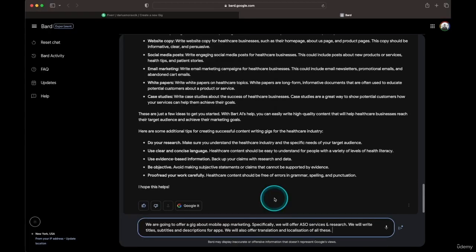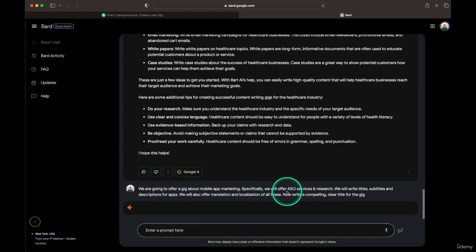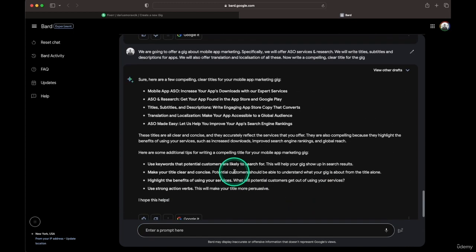I'm going to do a title. Now write a compelling, clear title for the gig. Because of my experience, I decided to do ASO. Of course, you do what you're experienced with and do it with integrity, because you got to do what you actually can stand behind. So: mobile app ASO, increase your app's downloads with our expert services.